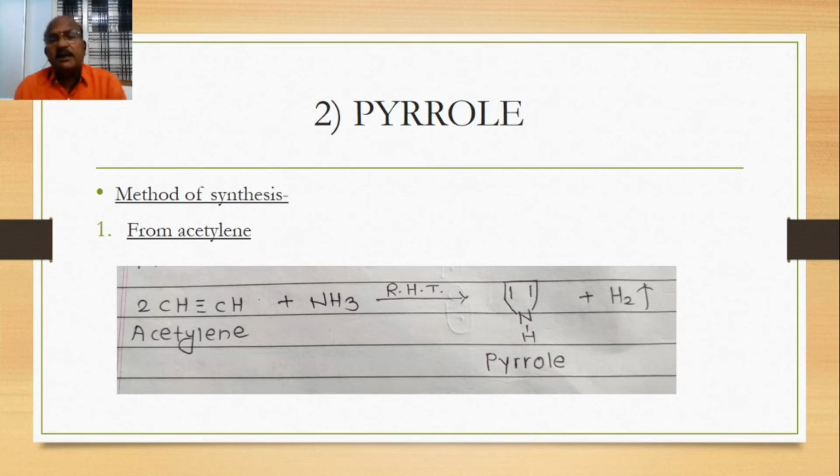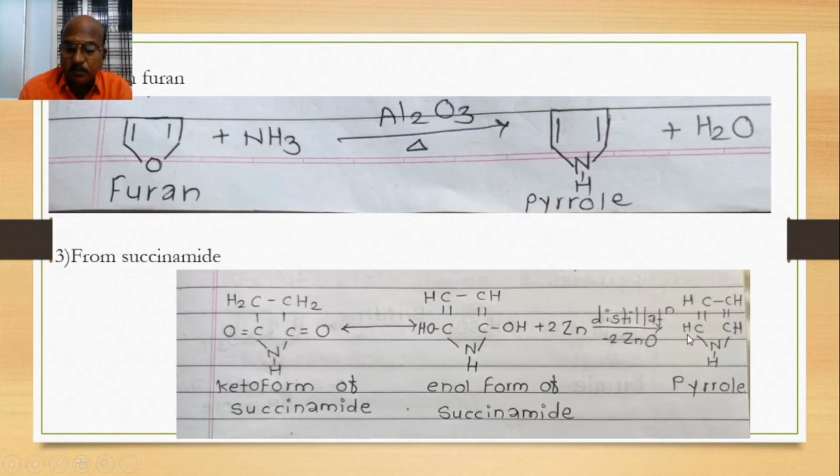Acetylene, when heated with NH3, that is called ammonia, in a red hot tube.